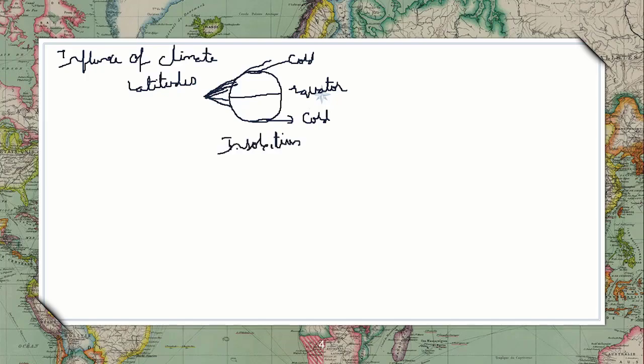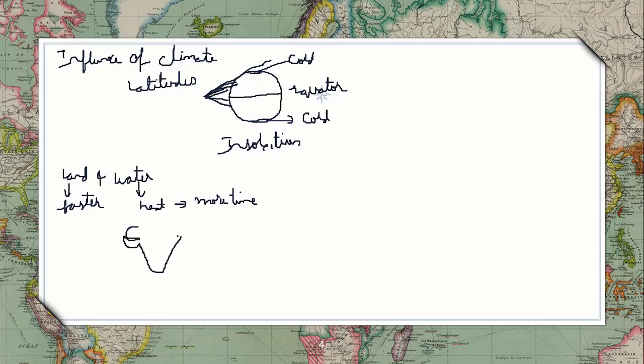Next, another factor is land and water relation. Land gets heated faster, while water takes time to heat, and it also takes more time to cool.